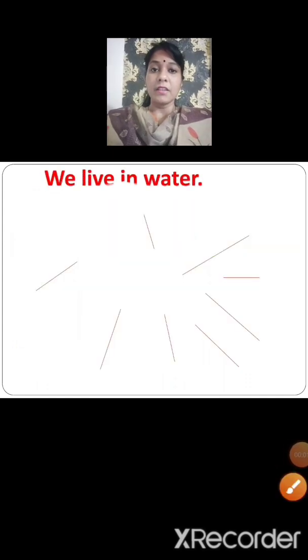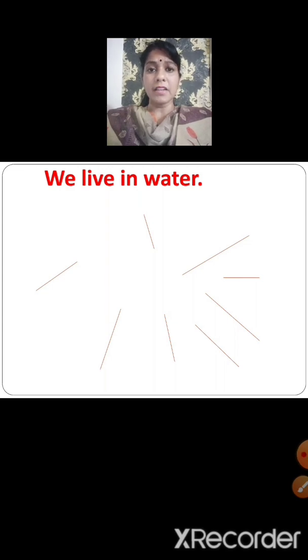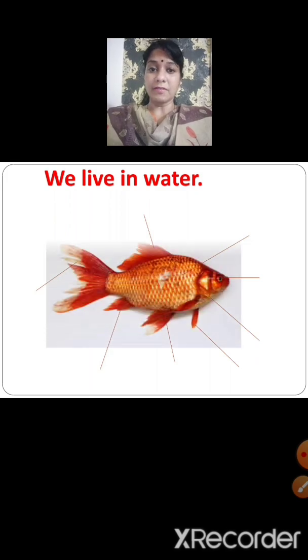So children, now this is the 9th topic from our content outline. We live in water. Children, can you name the animal that lives only in water? Yes, fishes live in water. So this is an image of a fish. Now let us see what are the different parts of a fish's body.